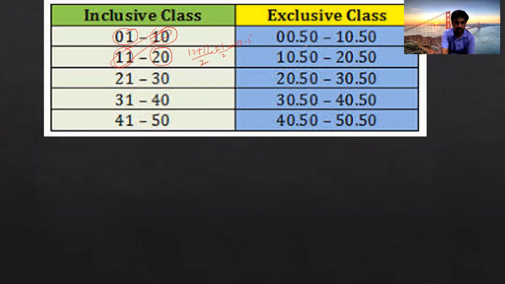In exclusive classes, what are there? These are the lower boundaries and upper boundaries. When the classes are like this, 0.5 is the lower limit and also the lower boundary. Here 10.5 is the upper limit and upper boundary of the 0.5 to 10.5 class. So for exclusive classes, lower limits and lower boundaries are the same, and upper limits and upper boundaries are the same. Whereas for inclusive classes, lower limit is different from lower boundary, and upper limit is different from upper boundary.